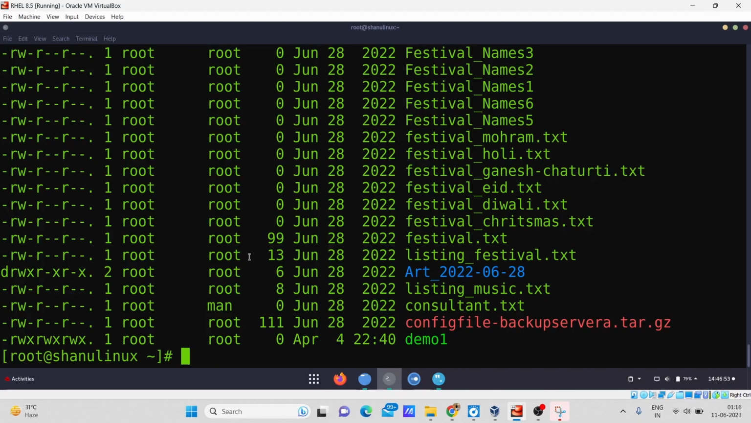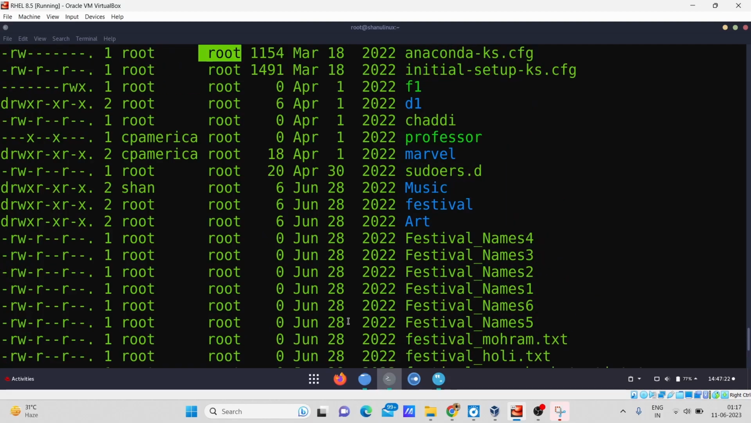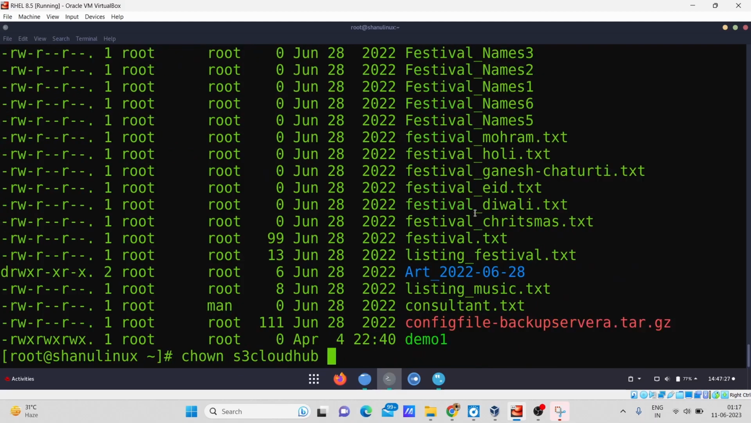So I had logged in into my root user by the command su minus. Now I will try to change, first, the ownership at a user level. For that I have to simply write the command chown like this, space, and after that I will give the name of the person or the user that I want to give the permission. So for example I am giving to the S3 cloud hub, and I will give the name of the file which I want to give the ownership of. So for example I am giving the ownership of that is festival.